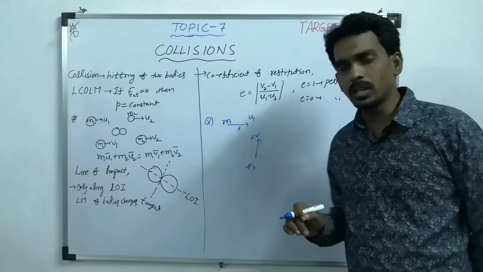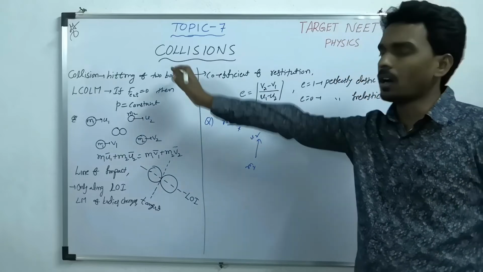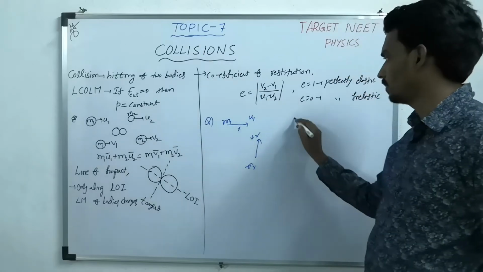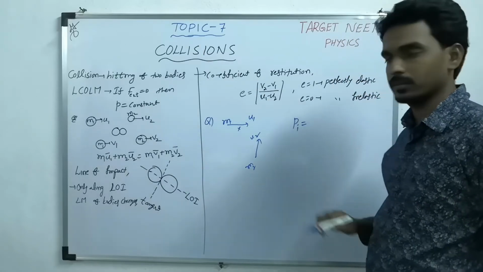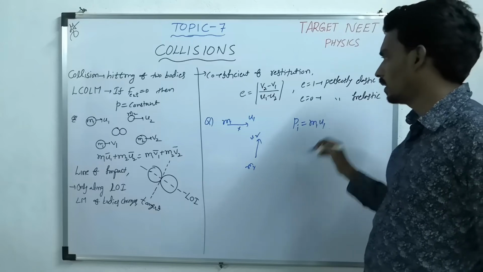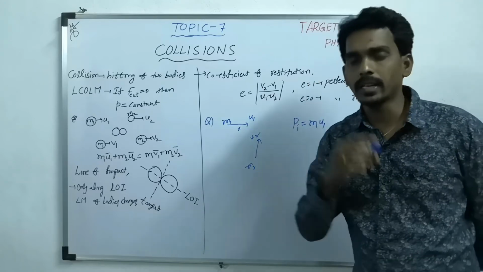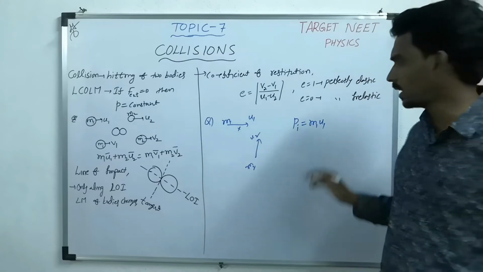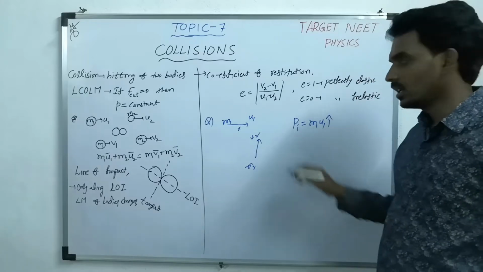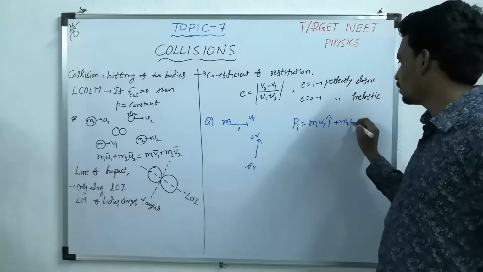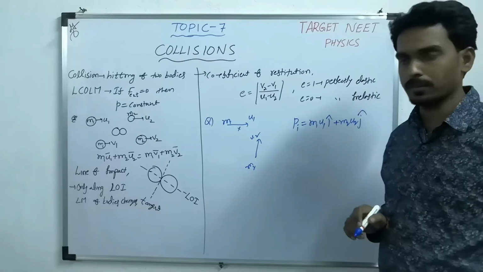So it is a collision, and you can apply the law of conservation of linear momentum. Take the initial linear momentum. Initially the linear momentum of m1 is m1 u1, but it is moving along the x-axis, so the direction is i cap. Similarly, m2 u2 along j cap.